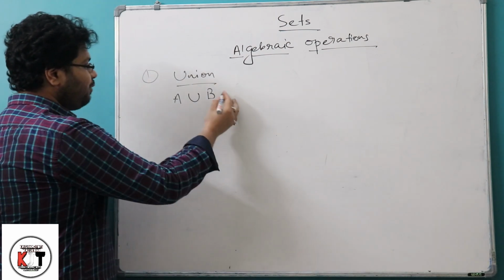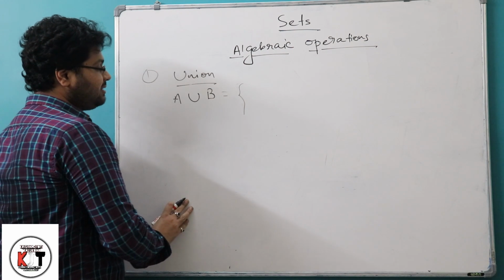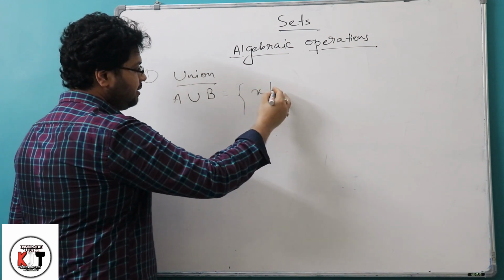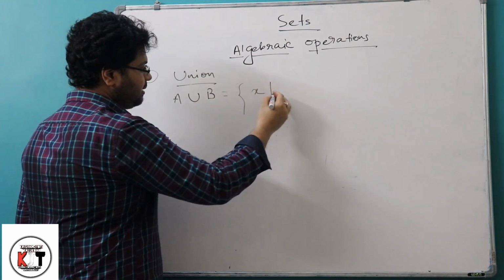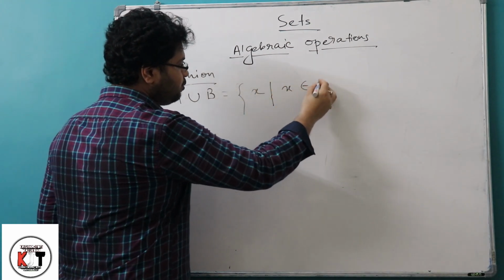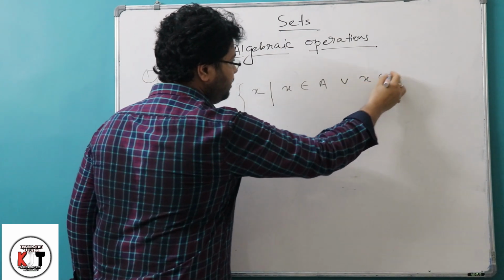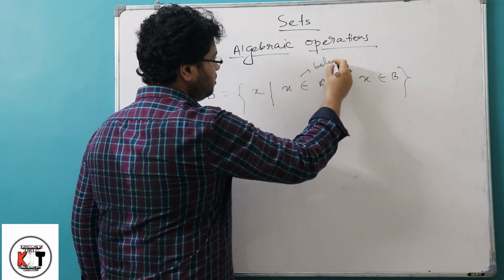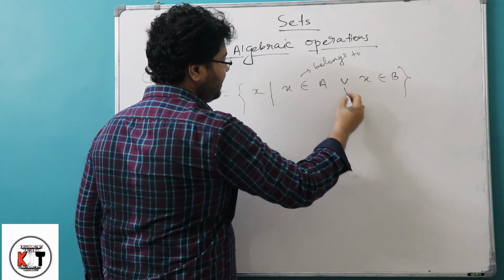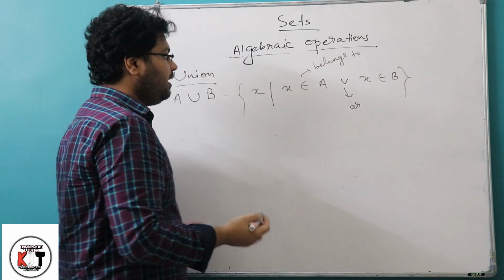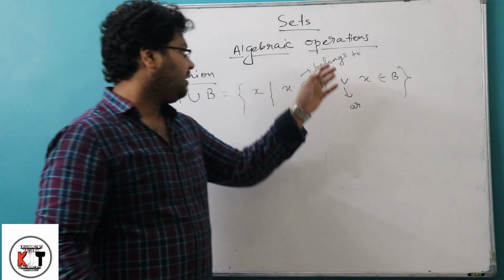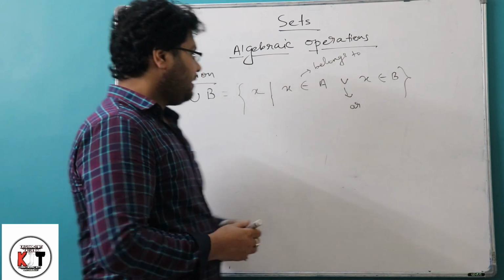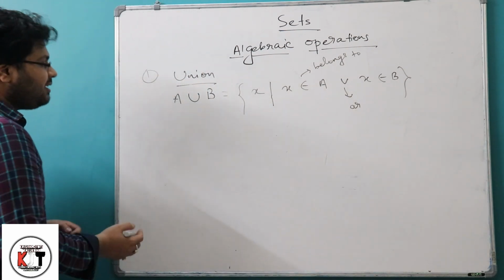If we want to represent it in the set builder way, we can write {x such that x belongs to A or x belongs to B}. This sign is called belongs to, and this sign is called or. You can represent it by the sign or by the words, whatever you like. Now I am giving some examples.